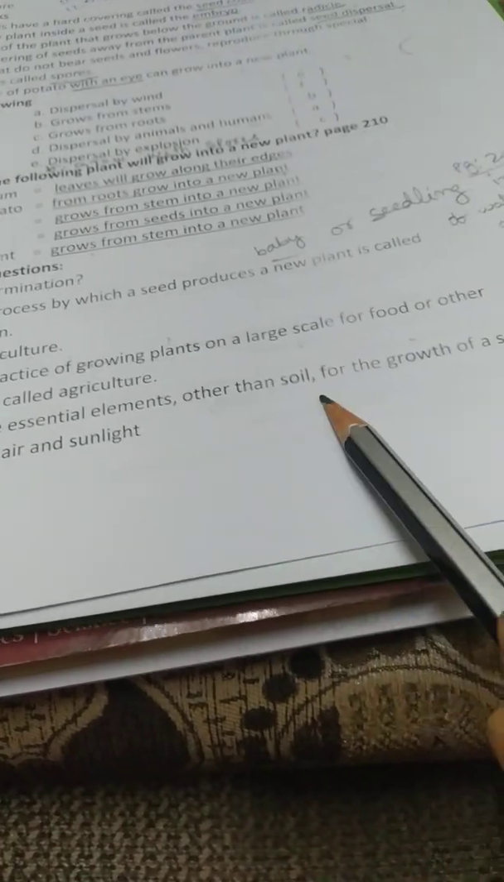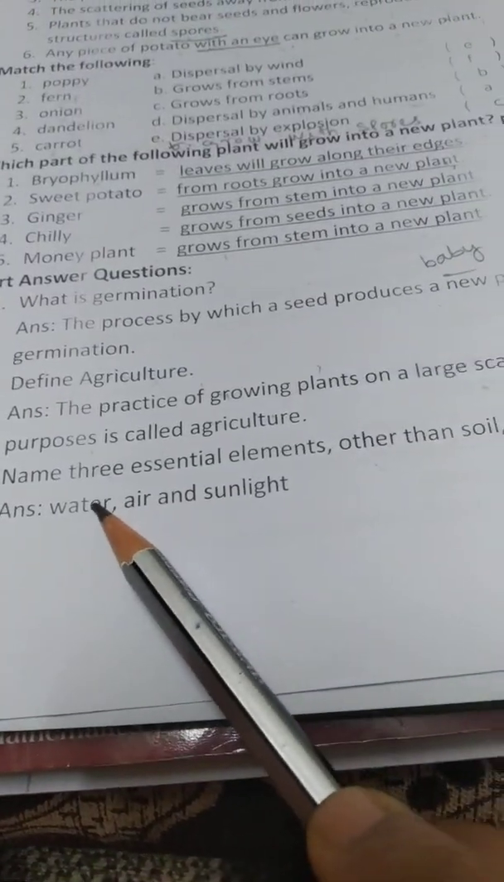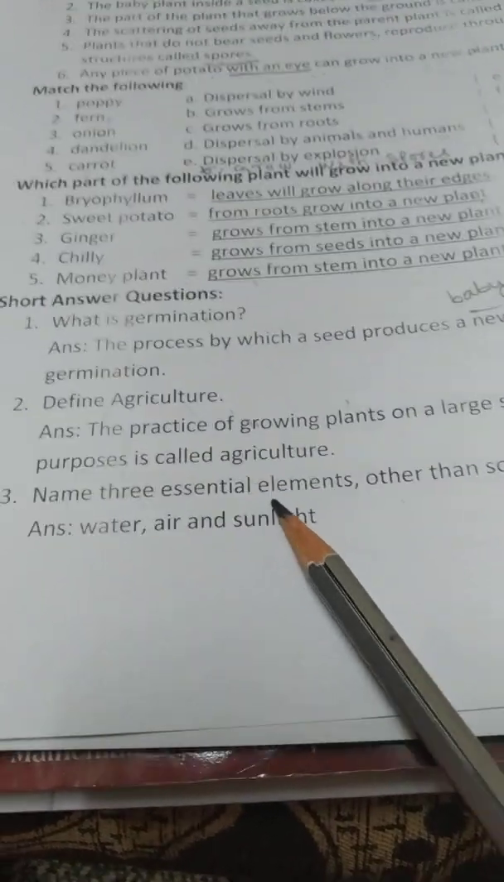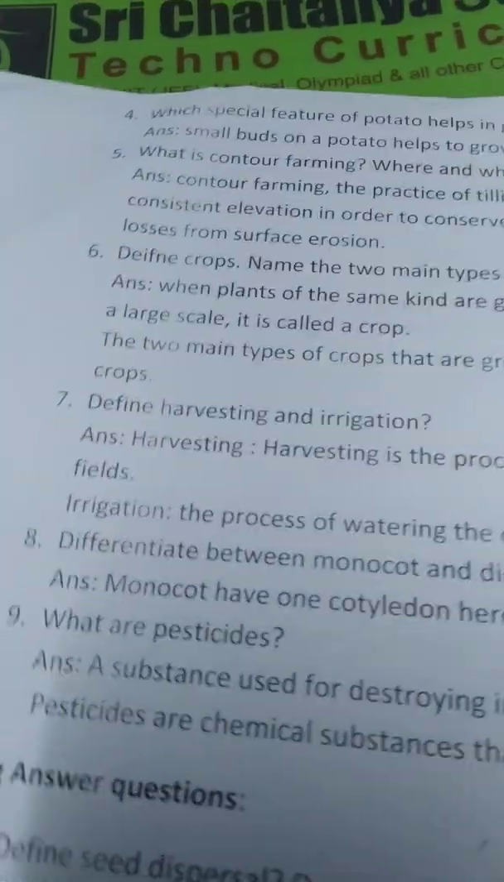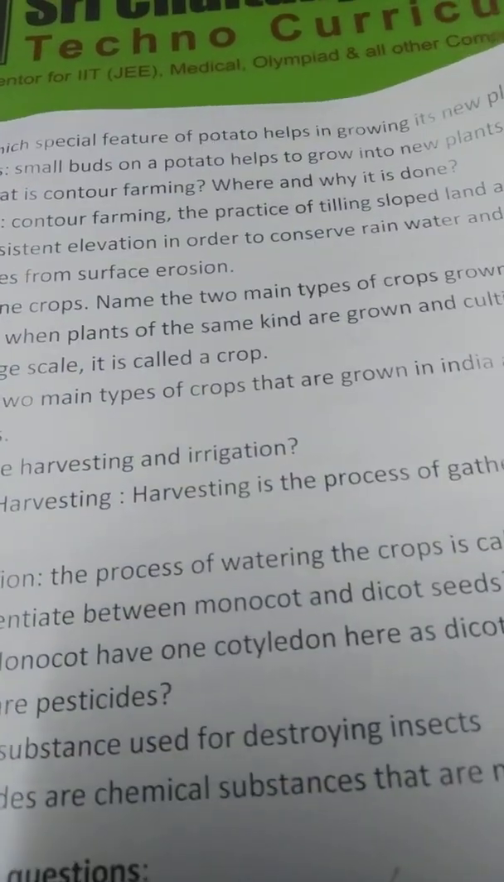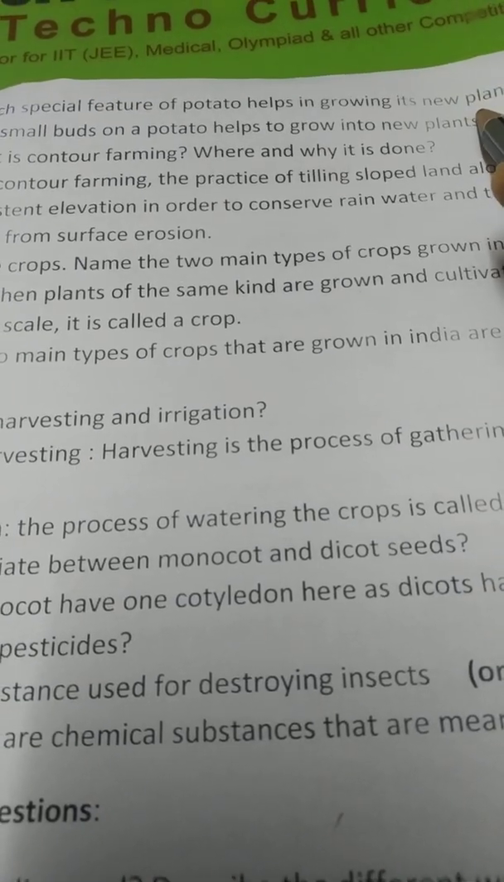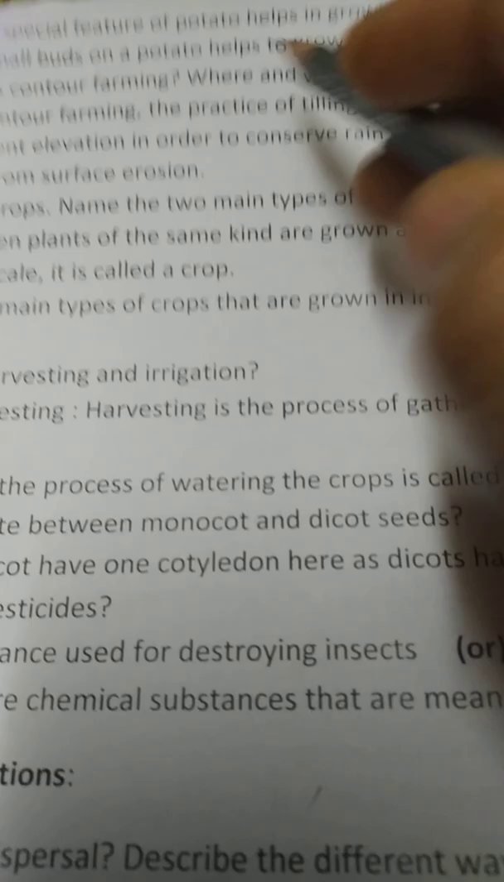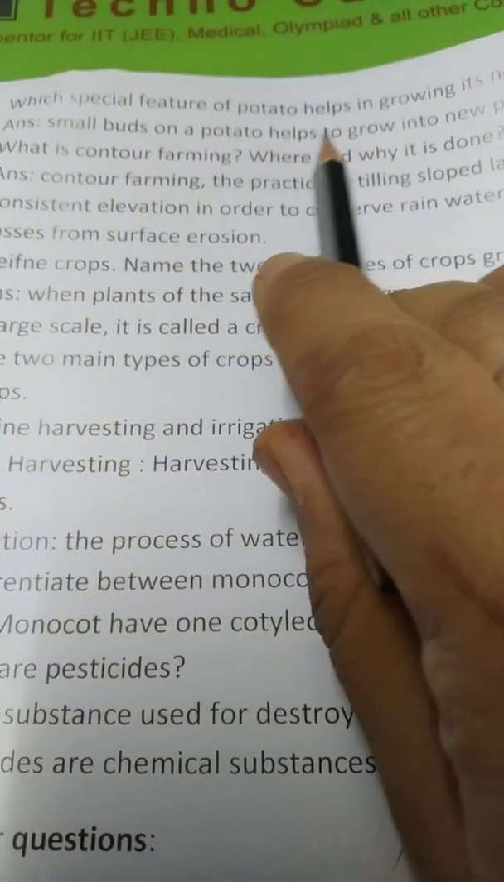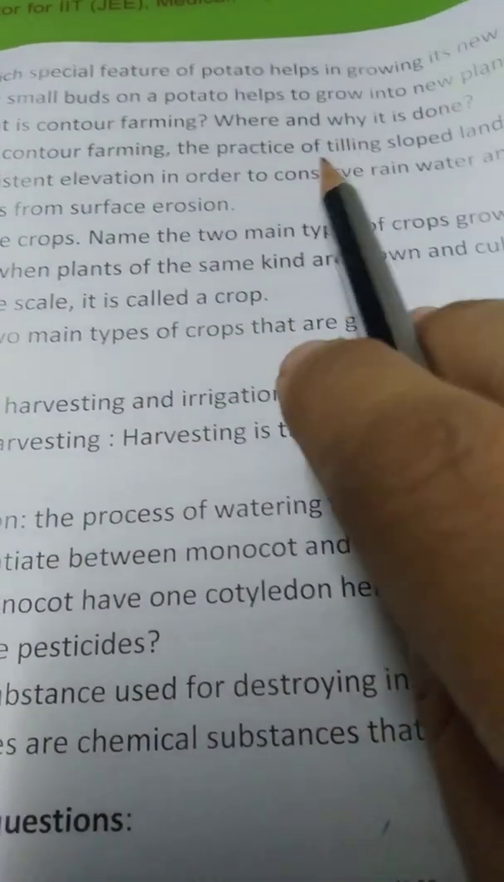Name 3 essential elements other than soil for the growth of the seed. You know that the 3 essential elements are water, air, and sunlight. Next, turn the page, children. Which special feature of potato helps in growing its new plant? Which feature, children? Small buds on the potato help it grow into new plants.